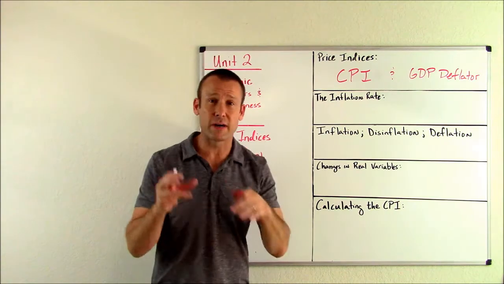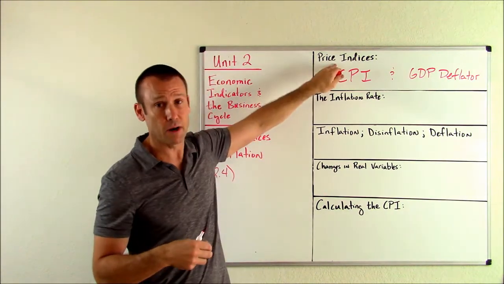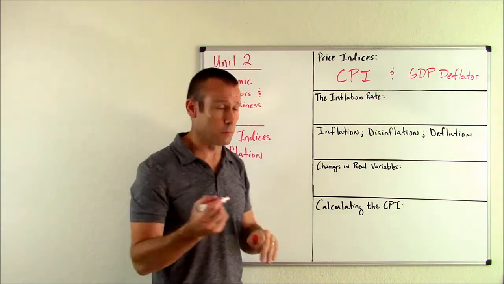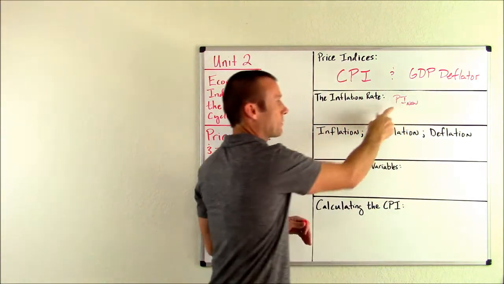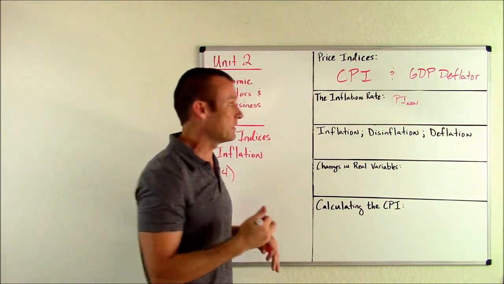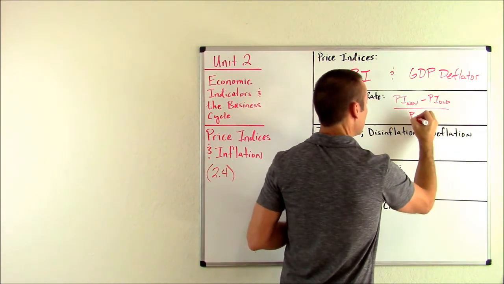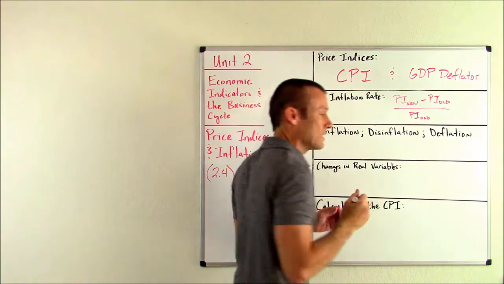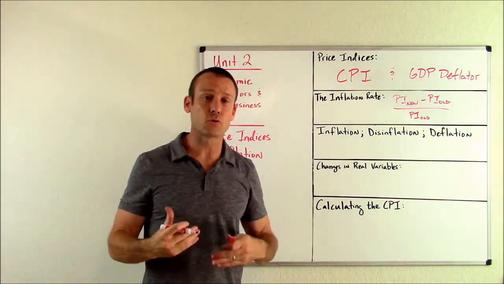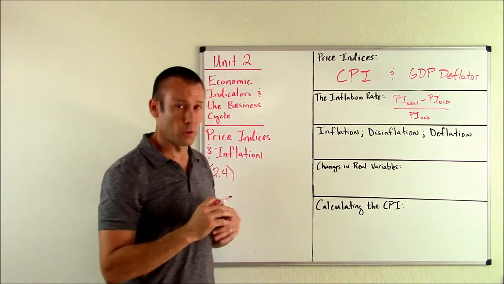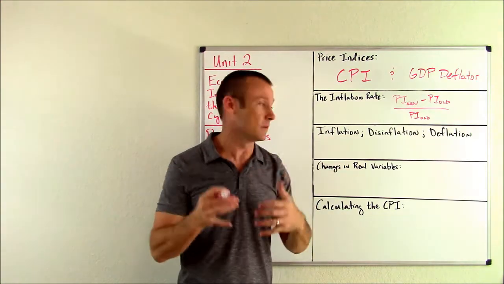So what is the inflation rate? It's the growth rate in the price level. Well, what measures the price level? A price index. So here's the formula: price index new, and again, that price index can be the CPI or the GDP deflator, minus price index old, over price index old. It's as simple as that. You do that calculation and you will know the inflation rate, which is the growth rate in the price level. Normally we want to look at consecutive years.